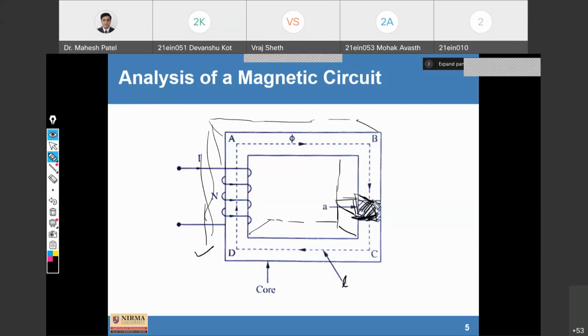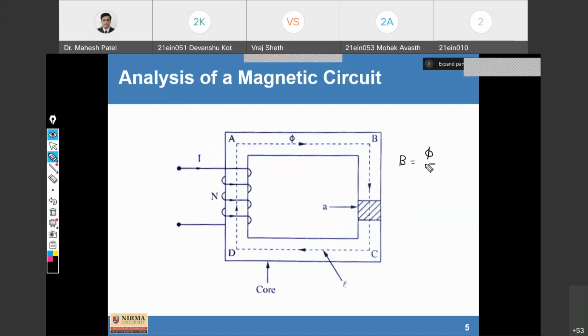So here we can write the different equations as I already discussed before. The flux density B is equal to phi upon A, that is flux passing per unit area, and it is measured in Weber per meter square.